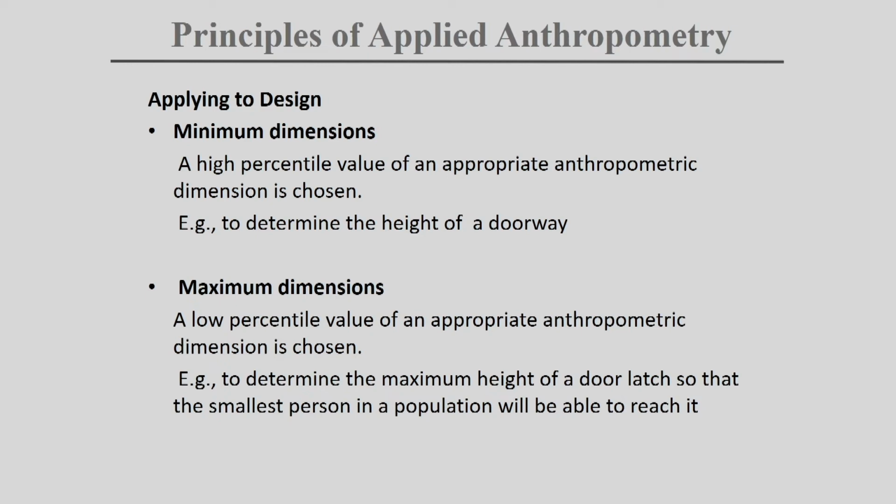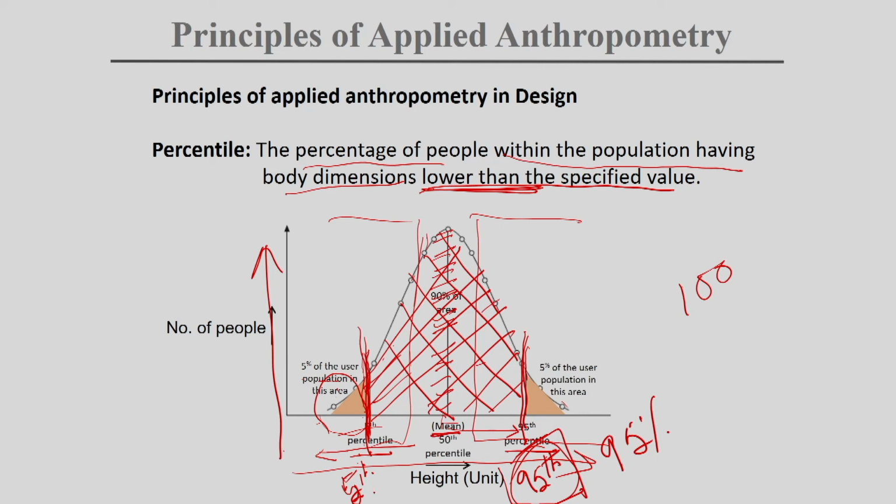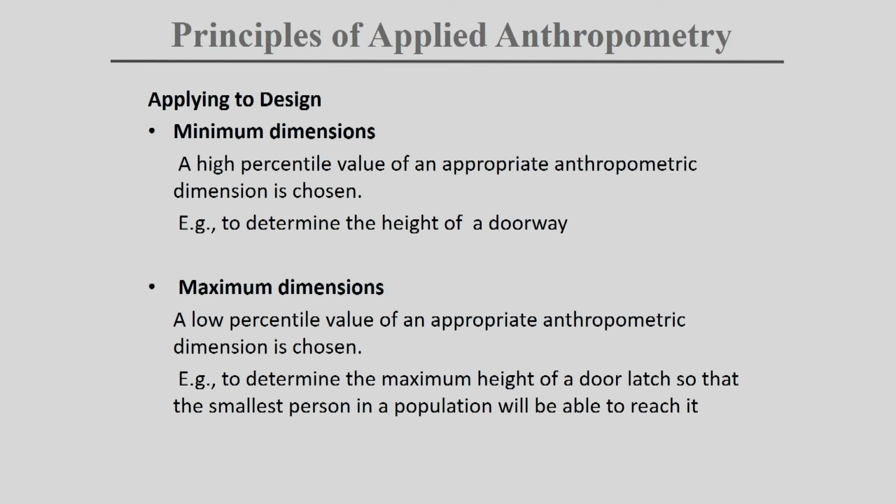Now we will see two examples of when we will consider the 5th percentile and when we will take the 95th percentile. Take a few examples. When you are designing a door, all of you know the height of the door, but how to decide? If we consider the average person, someone who is very tall will be unable to cross the door very easily.